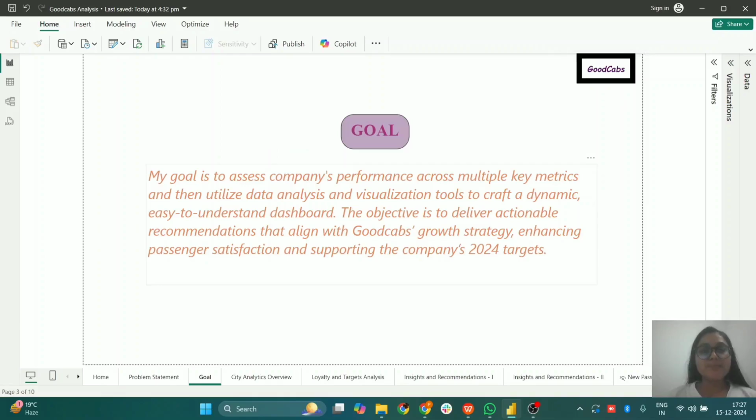So, my aim is to assess the company's performance across various key metrics and then utilize data analysis and visualization tools such as SQL and Power BI to craft a dynamic and easy to understand dashboard. The objective is to deliver actionable recommendations that align with GoodCabs' growth strategy, enhancing passenger satisfaction and supporting the company's 2024 targets.